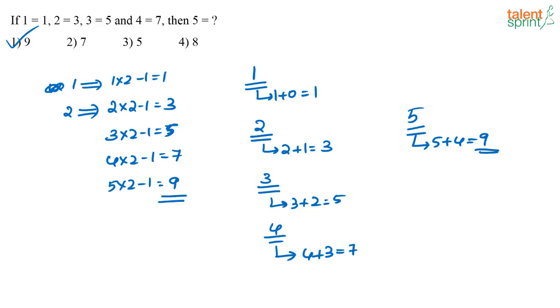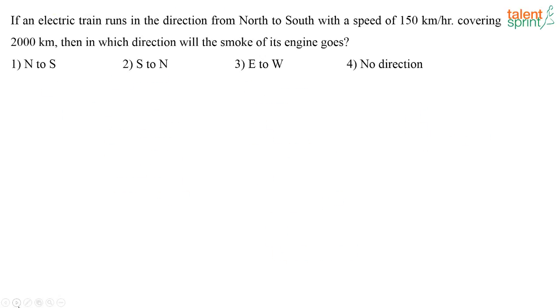Or you can also say 1 plus 2 is 3, 3 plus 2 is 5, 5 plus 2 is 7, so 7 plus 2 will be 9. So many ways of arriving at the answer. In any case, all the answers will be the same. Next. Yes, a lot of you are giving me different methods. Good. Everybody has done it in different ways. Anyway, all of us got the same answer. Very good.